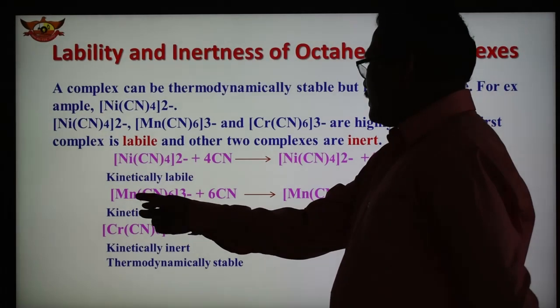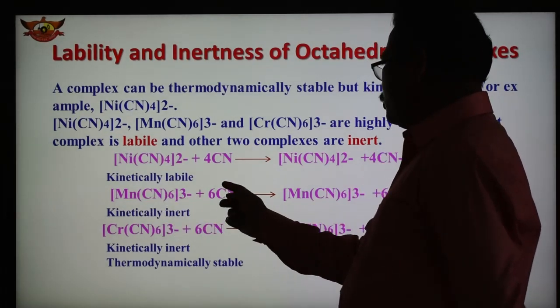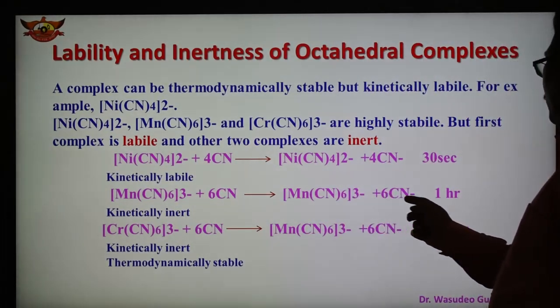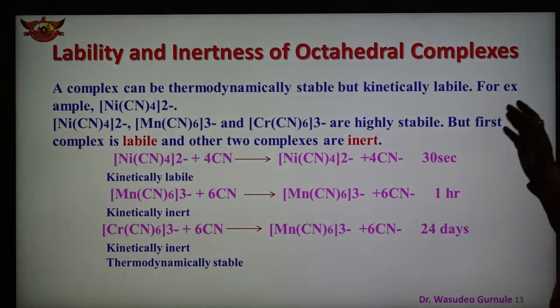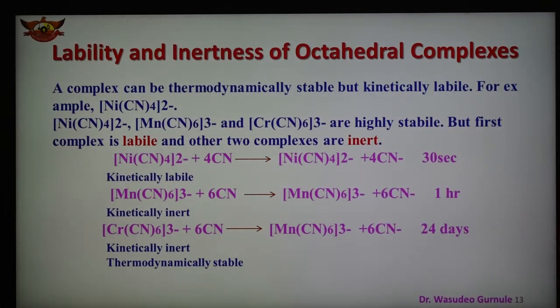In the other, the manganese complex, a ligand with mass number 14 is replaced, and this reaction requires 1 hour. The third, chromium, requires 24 days. So these last two complexes are kinetically inert. Both the manganese and chromium complexes are kinetically inert but thermodynamically stable.